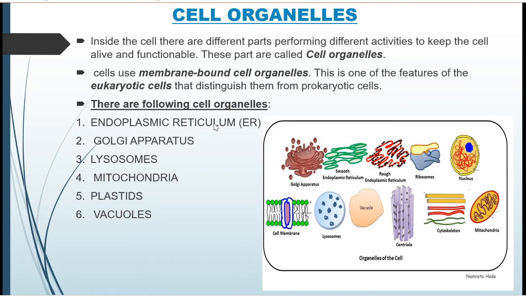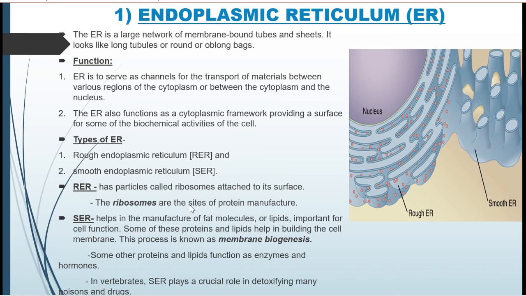Number 1, endoplasmic reticulum. Number 2, Golgi apparatus. Number 3, lysosome, mitochondria, plastids, and vacuoles. So endoplasmic reticulum is a network of tubular structure between cytoplasm and nucleus for transport of material.